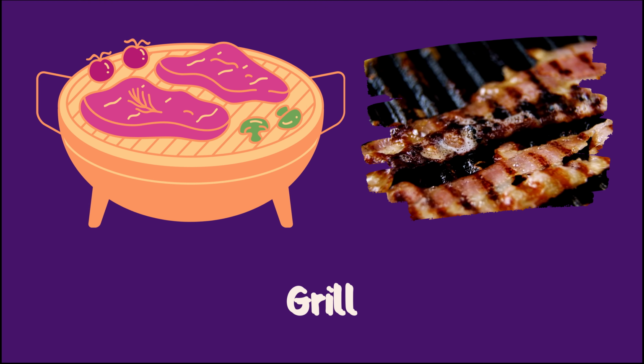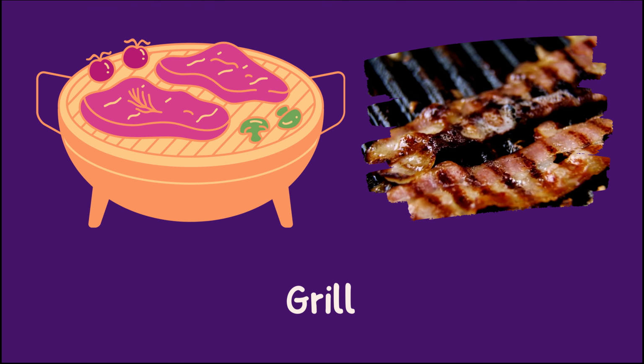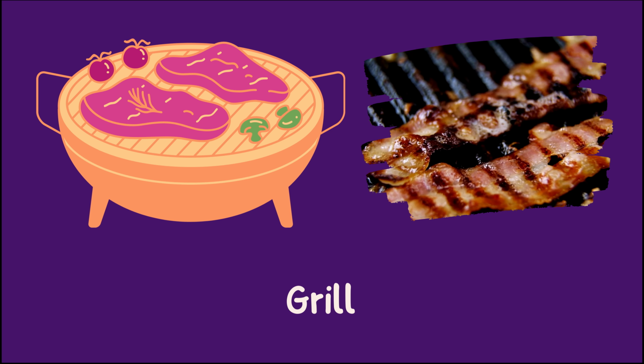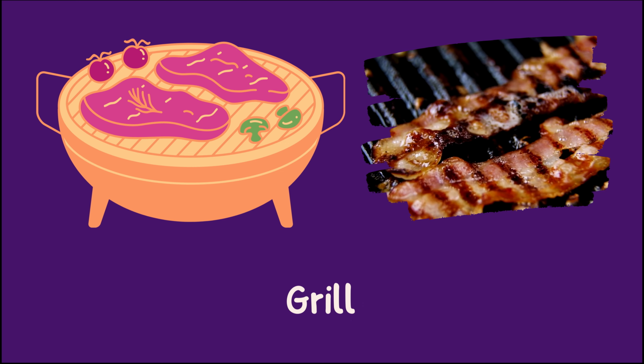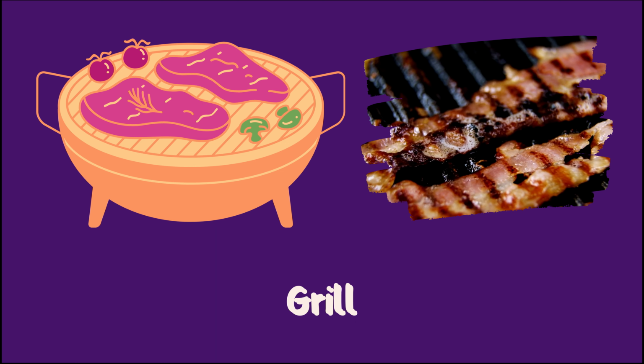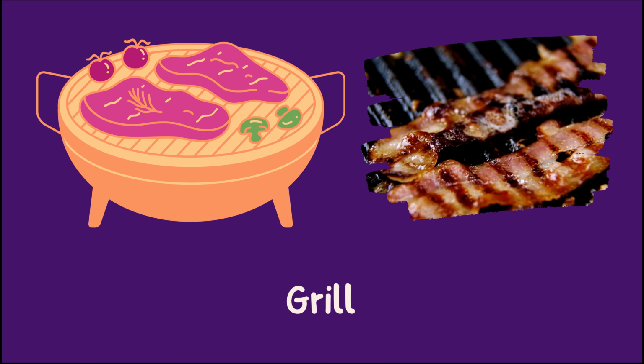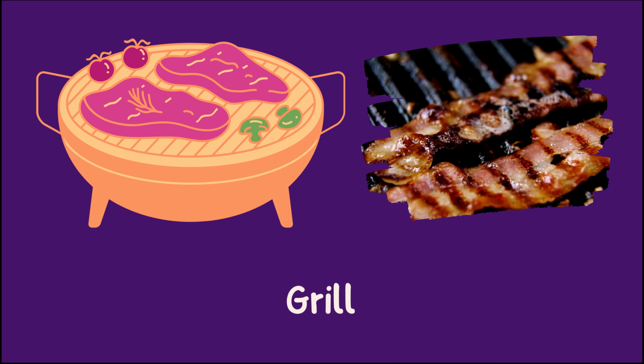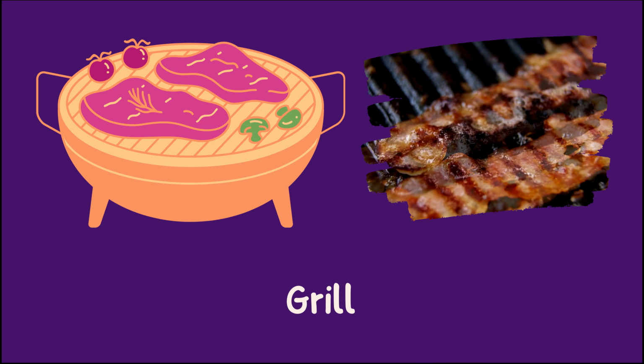Grill. Grill means to cook food using direct heat from a grill or barbecue. It involves placing the food, such as meat, vegetables, or seafood, on a grill rack over an open flame or heat source. The heat from the grill cooks the food quickly.